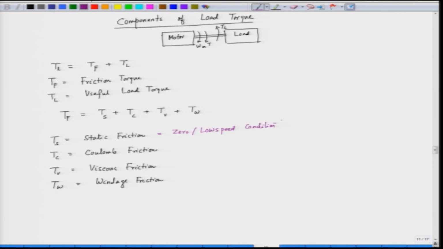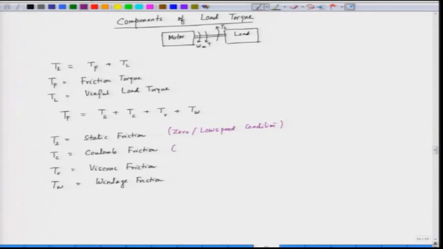So, this friction component is only present during 0 to low speed condition. And the Coulomb friction is a friction which is independent of the speed, whether the speed is 0 or high or medium, the Coulomb friction is constant. So, the Coulomb friction is independent of speed.